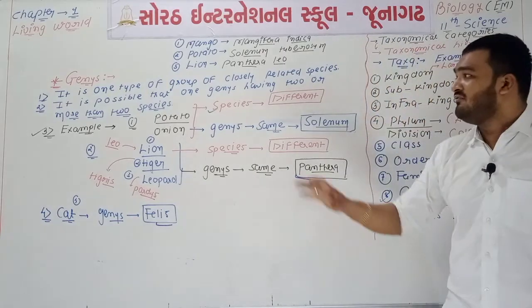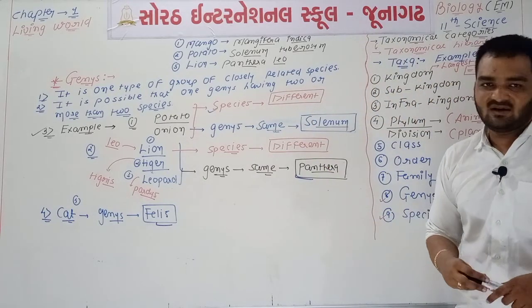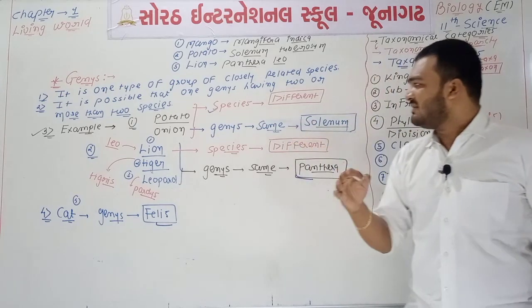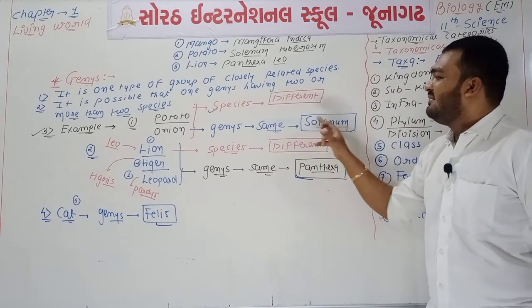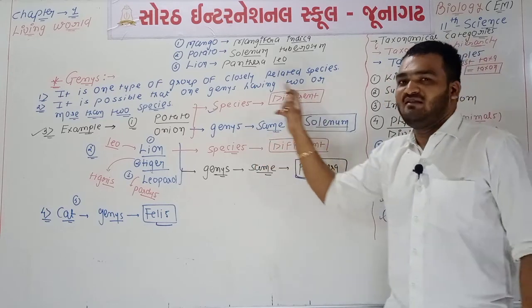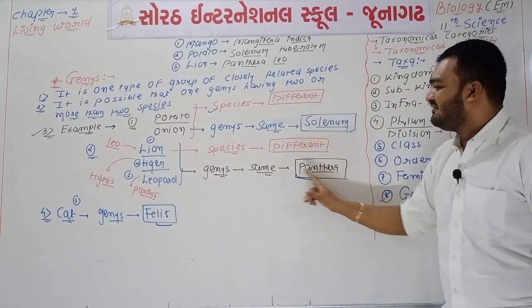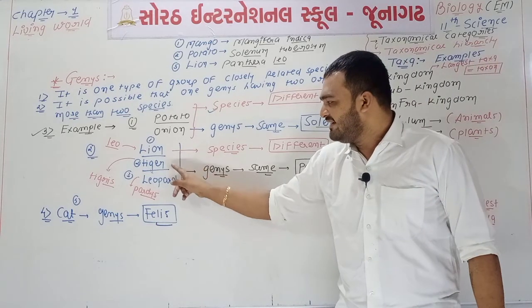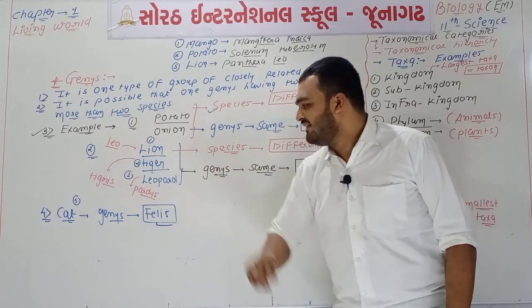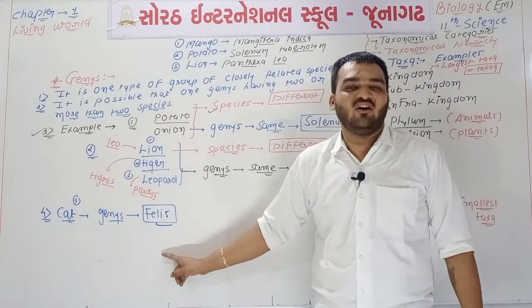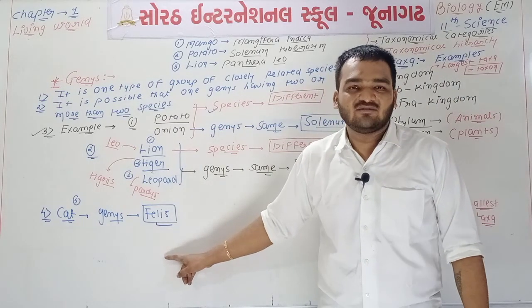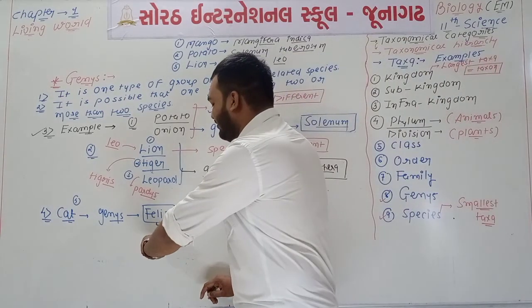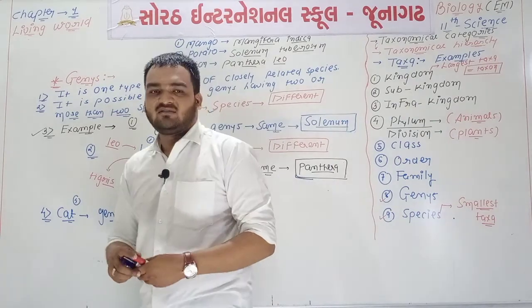So remember, different types of complex MCQs will be asked. Remember that Solanum is one type of genus, and Solanum has potato and onion. Panthera is one type of genus, not a species or family, and Panthera has lion, tiger, leopard, meaning leo, tigris and pardus. While Felis is not a species, not a family, it is one type of genus, and all types of cat belong to the genus Felis.